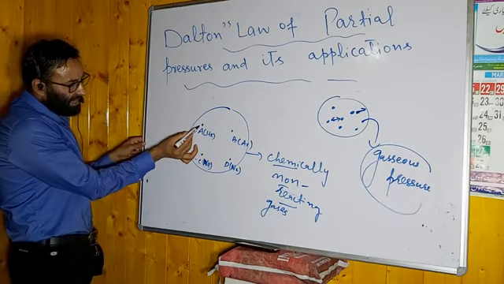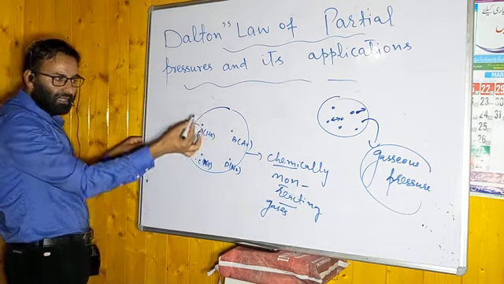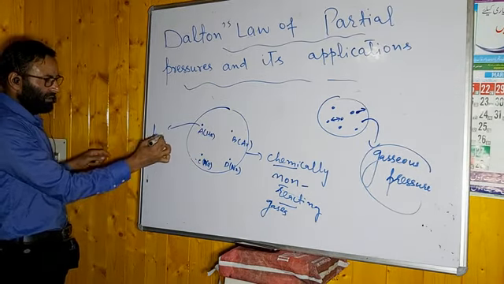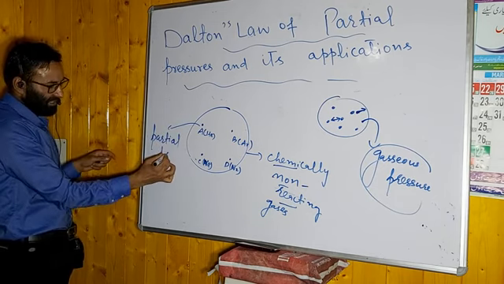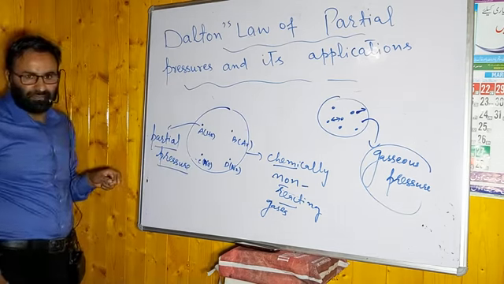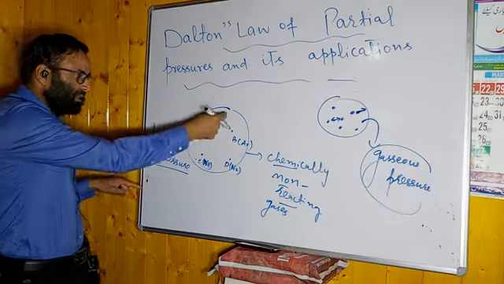The pressure exerted by a gas in a mixture of chemically non-reacting gases, I told you in that lecture, we call partial pressure. First, you should know what is meant by partial pressure. The pressure exerted by a gas in a mixture.